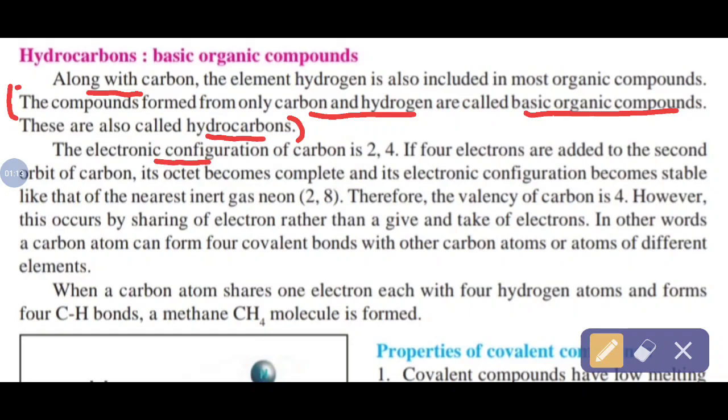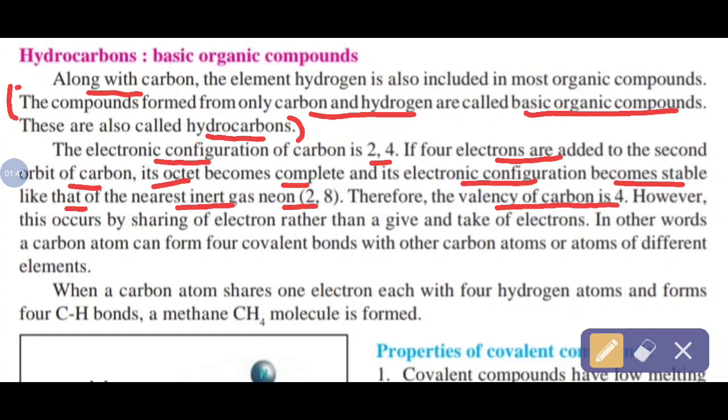We know that the electronic configuration of carbon is 2,4. If 4 electrons are added to the second orbit of carbon, its octet, meaning a total of 8 electrons, is completed. So its octet becomes complete and its electronic configuration becomes stable like that of the nearest inert gas, neon, 2,8. Therefore, the valency of carbon is 4.